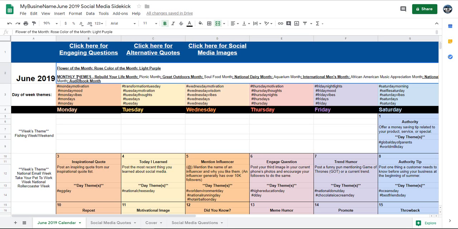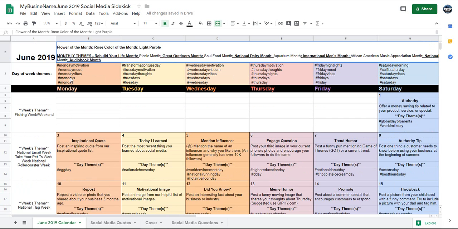Up on the top are your themes. Each of these can be a hashtag as well. But you'll see Rebuild Your Life Month. So you can do a whole promotion in your business for Rebuild Your Life. Maybe the Great Outdoors works for your business. Maybe Soul Food Month or Audiobook Month. One of these things could work for your business. These are themes that you can use even though you're doing these trends and engaging questions down here. If you have something that works for your business for promotions, this will give you some really good tidbits.